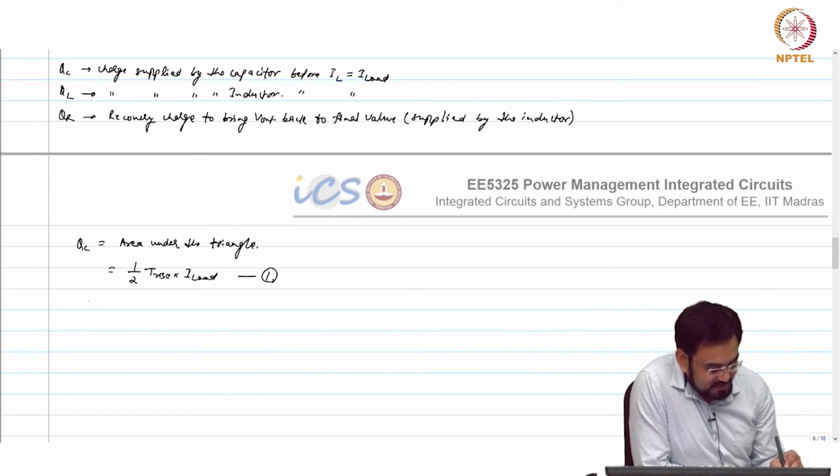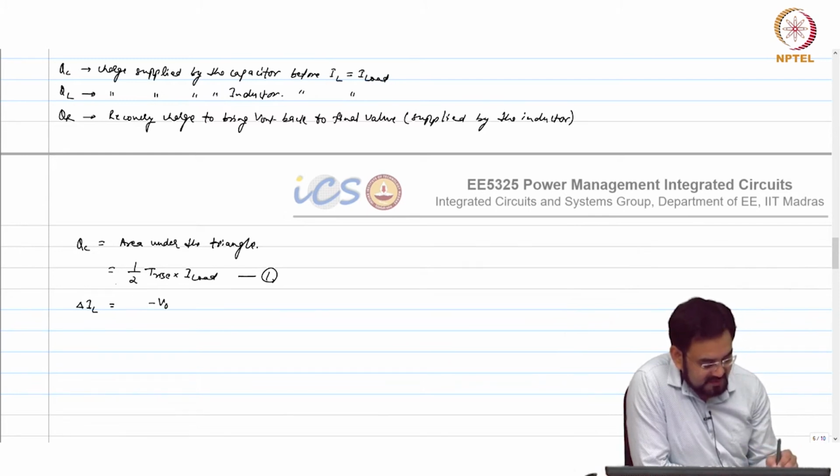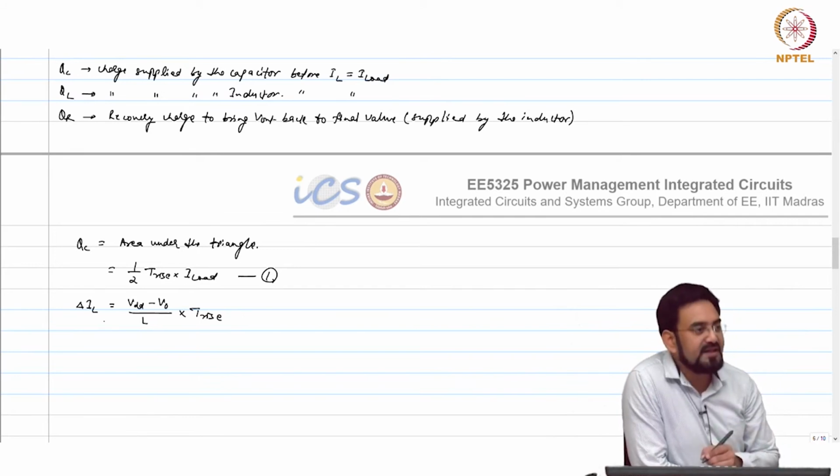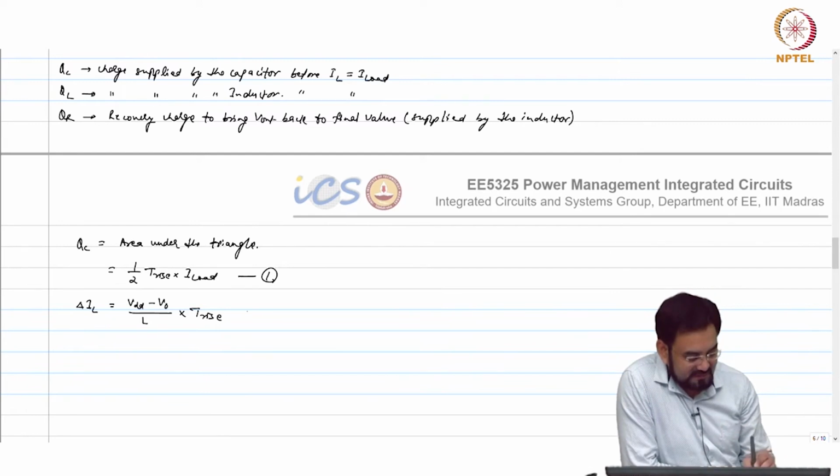We know delta IL is (V in minus V out) over L times T rise, where V in is VDD. And delta IL in this case is I load.